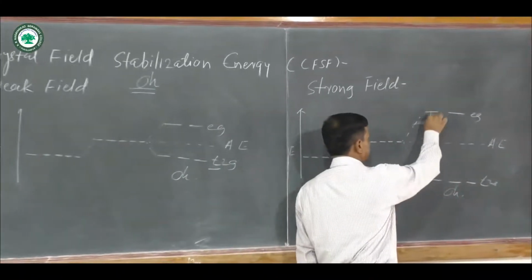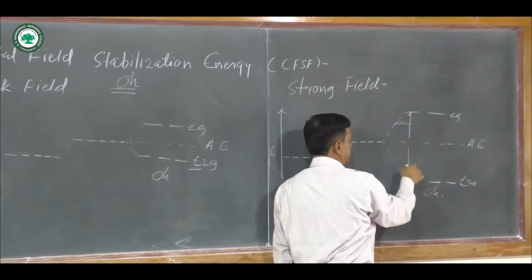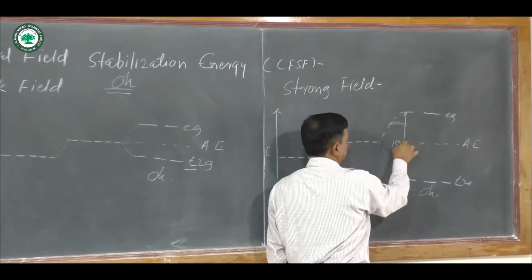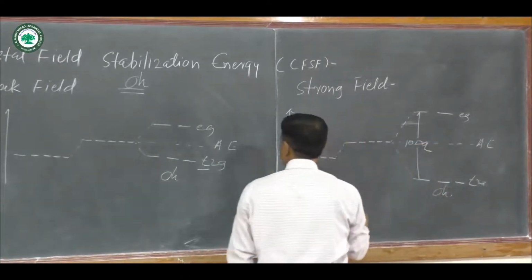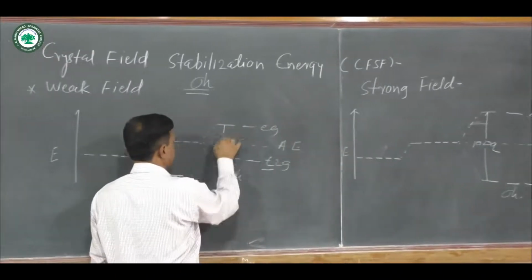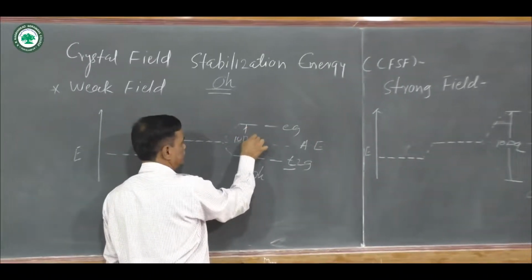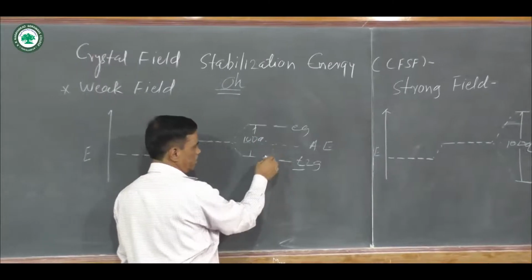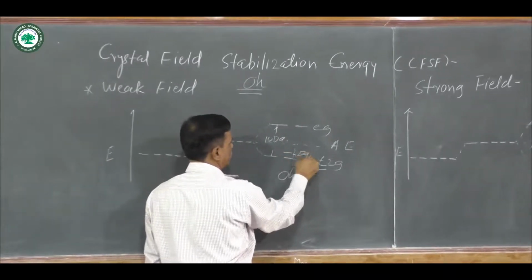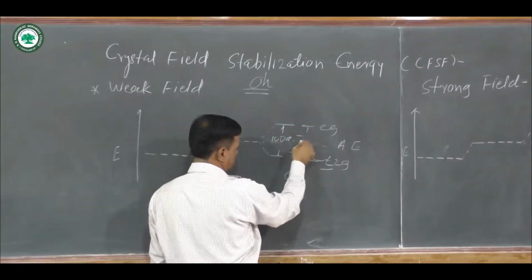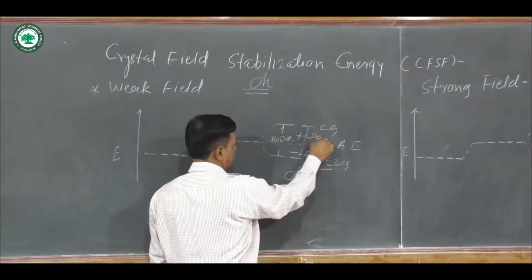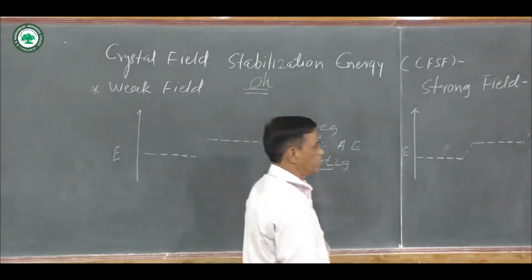You know the distance between the T2g and eg is equal to 10 Dq, and this distance is again represented as 10 Dq. Then below the average level it is minus 4 Dq, and above it is plus 6 Dq. Same thing happens in the strong field.